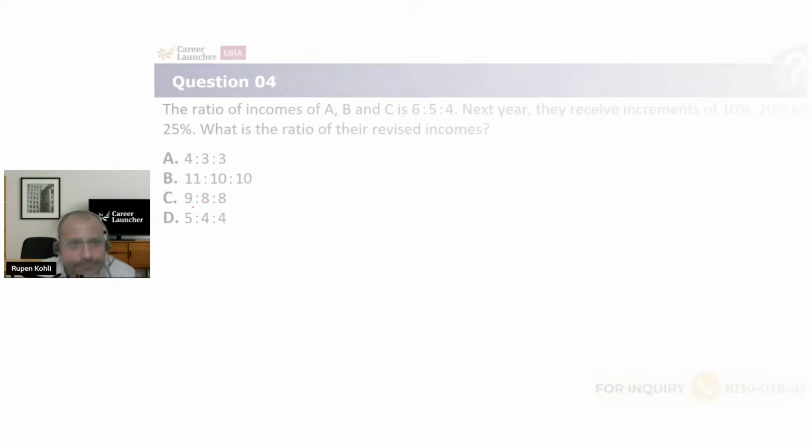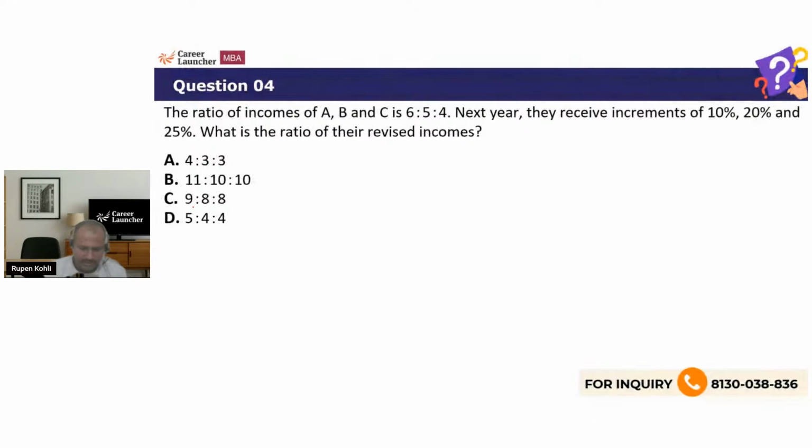Next, let's see. Okay, here we go. The ratio of incomes of A, B, and C is 6:5:4. Next year, they receive increments of 10%, 20%, and 25%. What is the ratio of the revised incomes?